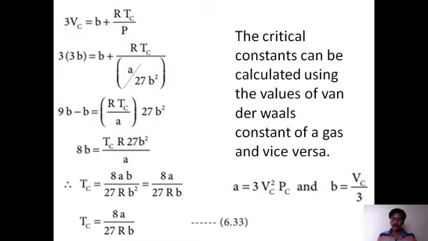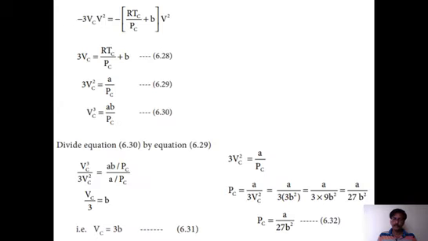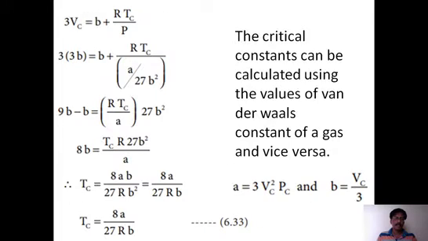We get Vc equal to 3b, Pc equal to a by 27b square, and finally Tc equal to 8a by 27Rb. These are the three important values. The critical constants can be calculated using the van der Waals constants of a gas, and vice versa. You can calculate a and b by using Tc, Vc, Pc, or you can calculate critical values by using a and b. So these are important derivations.